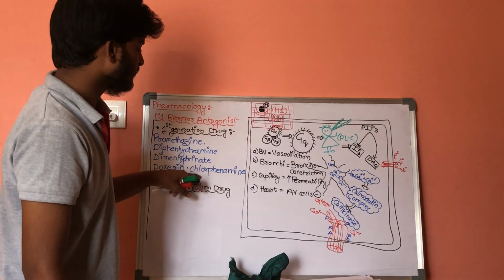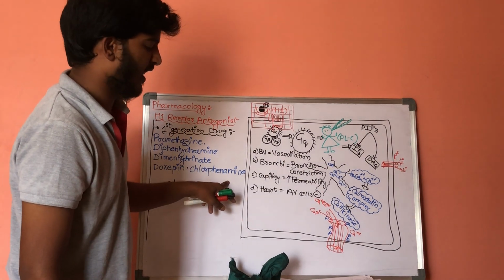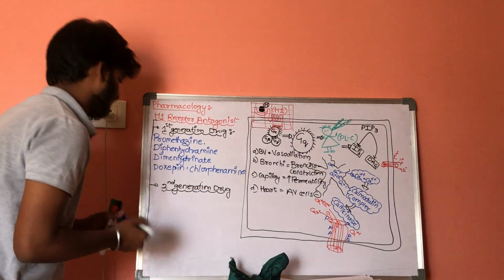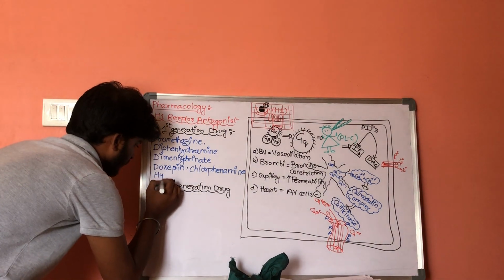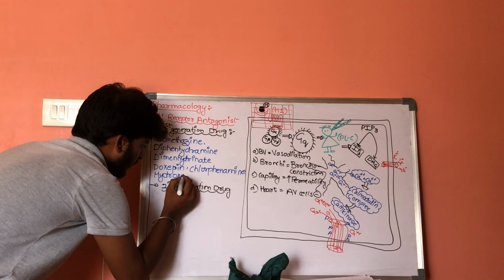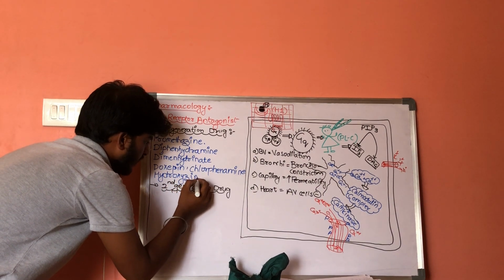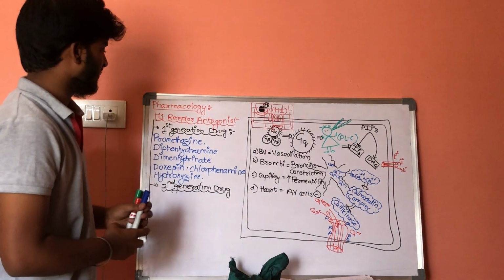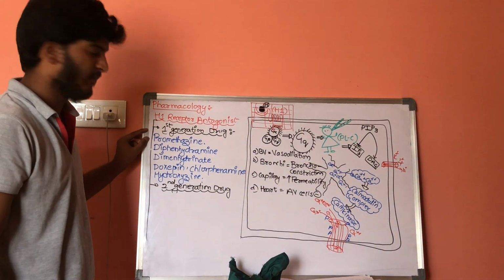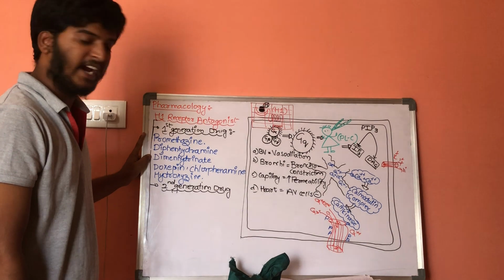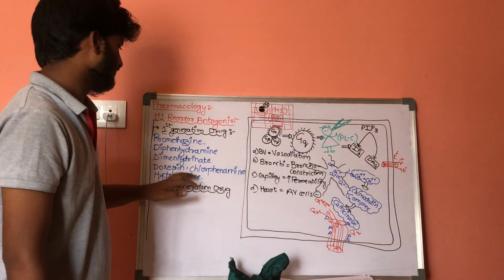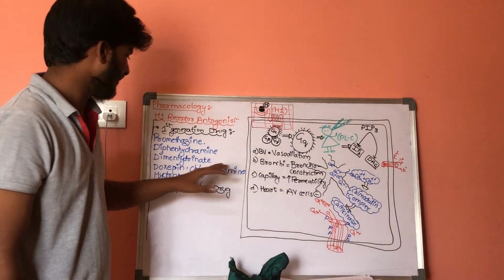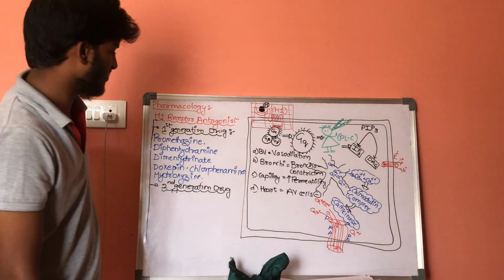And next one, hydroxyzine. So these are the important first generation drugs: promethazine, diphenhydramine, dimenhydrinate, doxepin, chlorphenamine, and hydroxyzine.